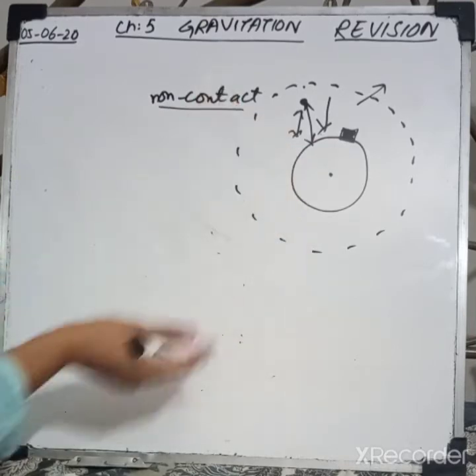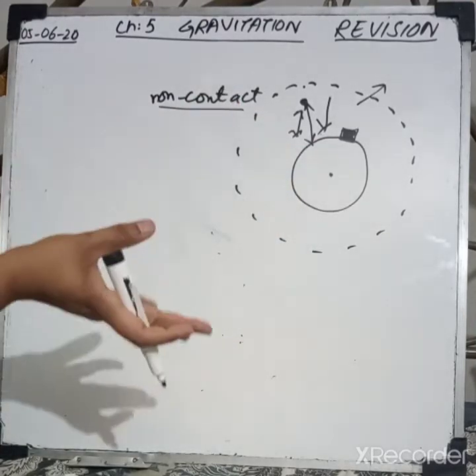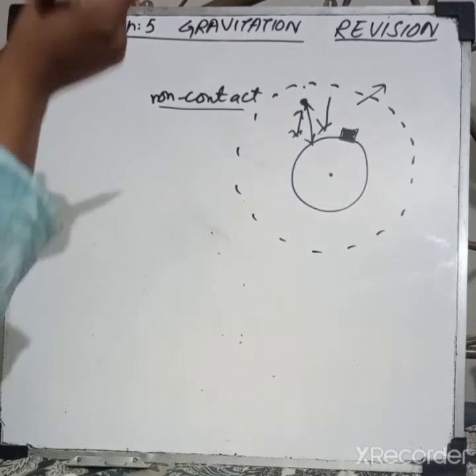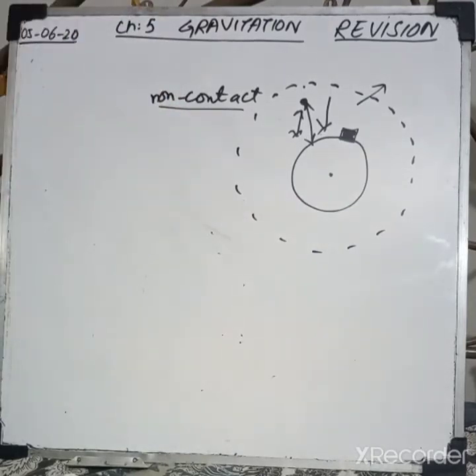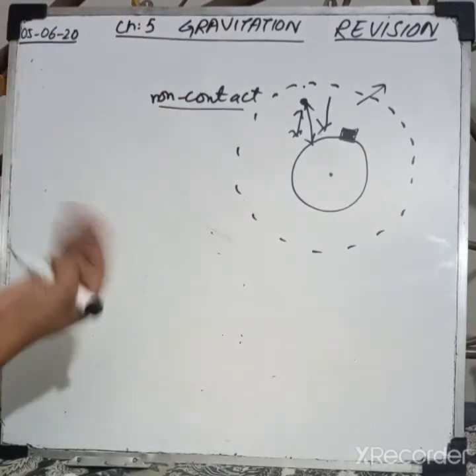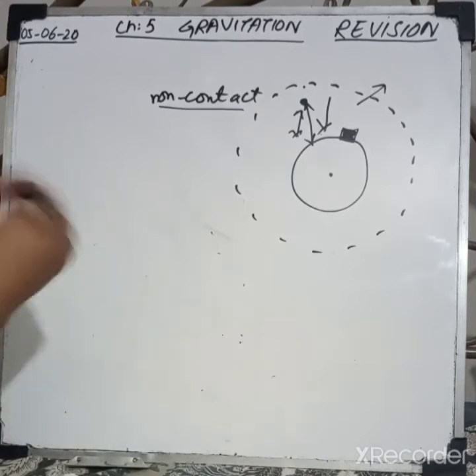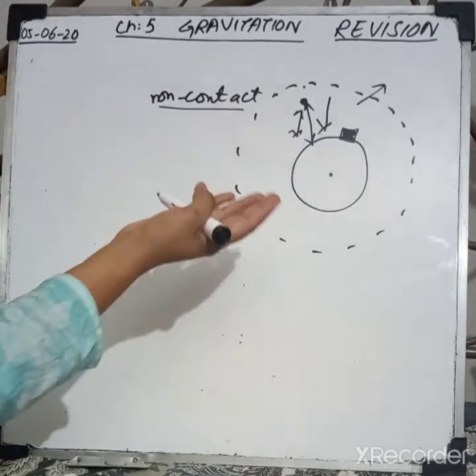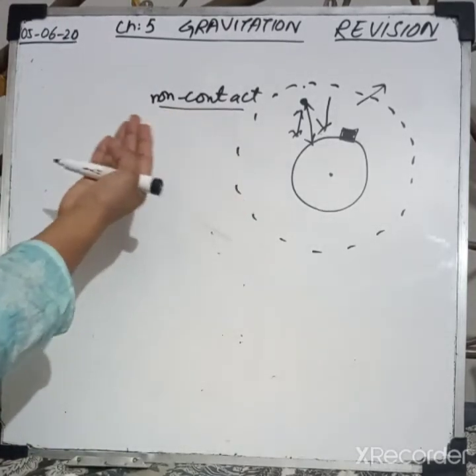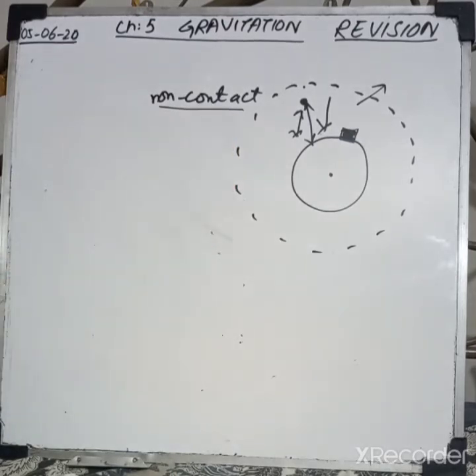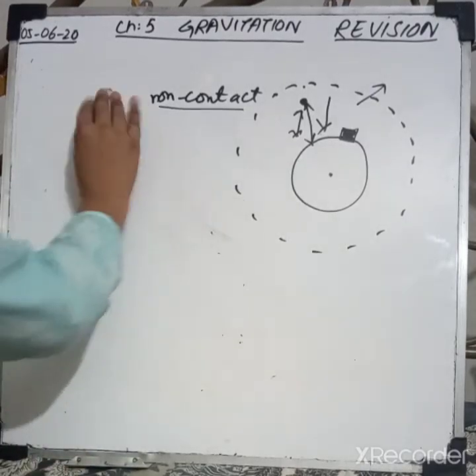Whenever we throw something upward, its velocity will decrease, and at the highest point its velocity becomes 0, and then it comes back toward the earth. So this is a field force, which is also called a non-contact force, because it also acts on bodies which are not directly in contact with each other.